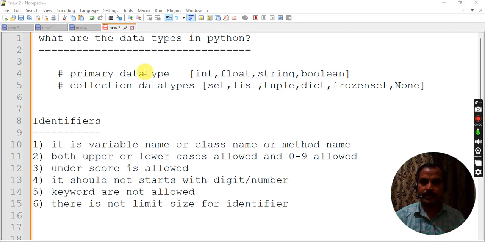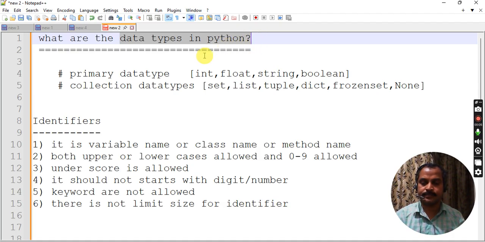Hey everyone, today I am discussing data types in Python. What are the data types in Python? So, data types. Observe this meaning. What is a data type? The data is what type of data?